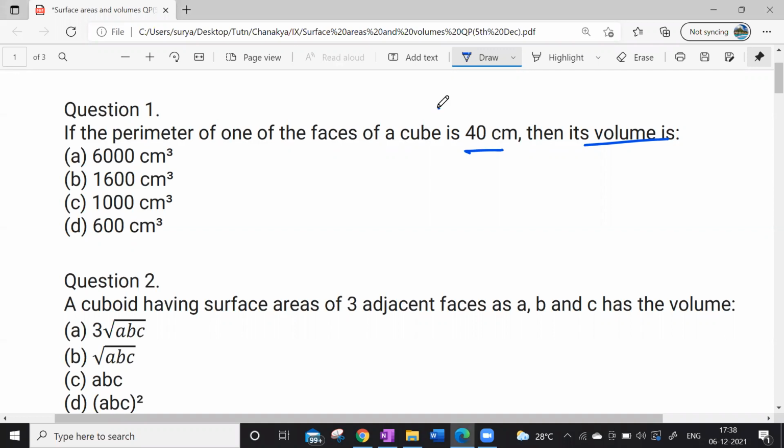I have been saying the same thing: when I'm calling you for something, you must respond. Akshit, are you here? Sai Akshit, are you here?